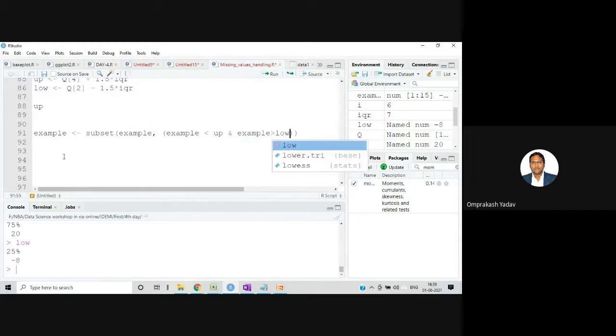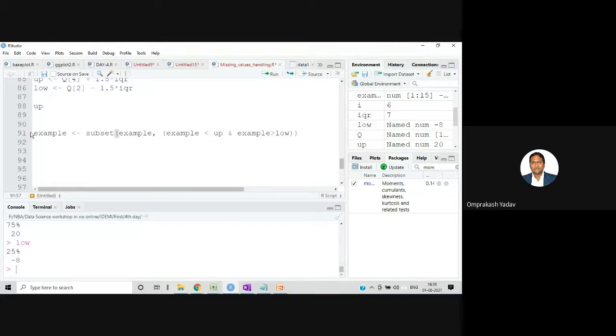So my data should be greater than low and less than up. Clear, all of you? So I'm setting the boundary. Any doubt in this?